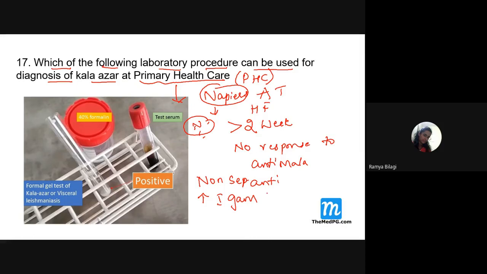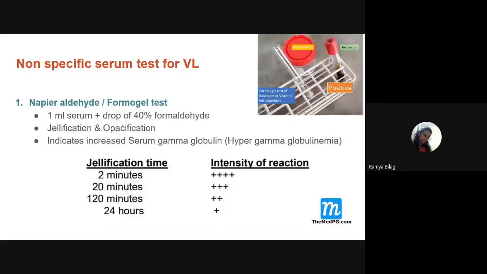So that causes what? Hypergammaglobulinemia. So when there are a lot of gamma globulins and when you add 40% formaldehyde, so formalin, then what will happen? It will react with the gamma globulins and it will result in what? Look at the picture over here. An opaque, whitish color jellification will happen. So this jellification, opacification reaction, we call it the aldehyde test. If it is positive, then what is the case? It is a case of Kala Azar. So this point you have to remember.